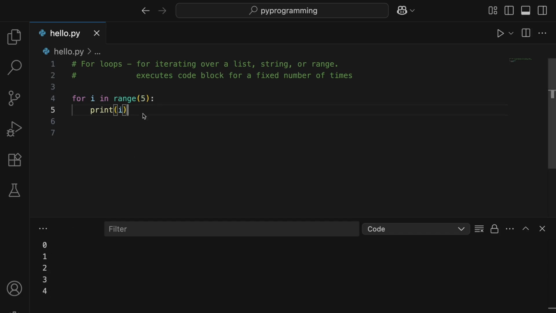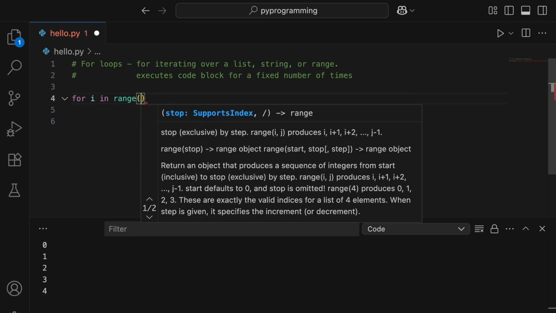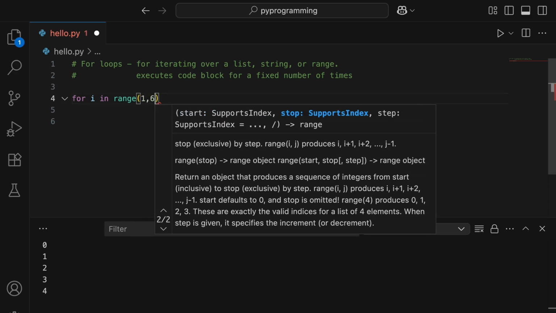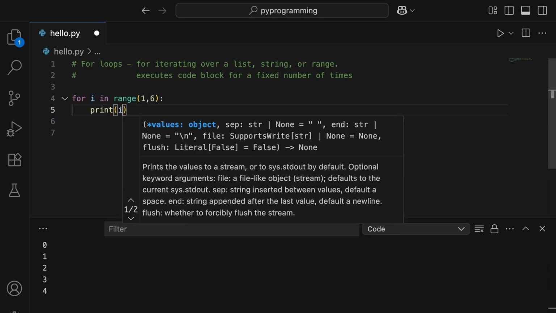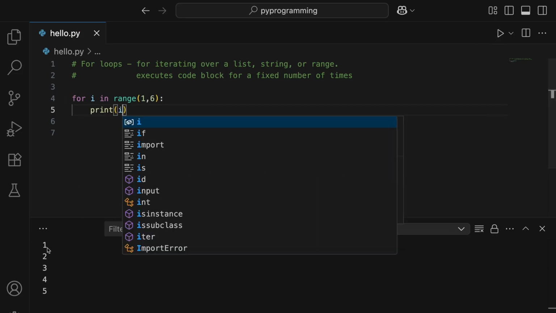Let's try some other variations of the range function. So let's say if I give something like this, for i in, then I'll give a range and I'll give a starting number and the end. So 1 and 6. So basically it's going to print from 1 to 5. Let's start the block and we'll print i. Let's run this. So it has printed from 1 to 5.